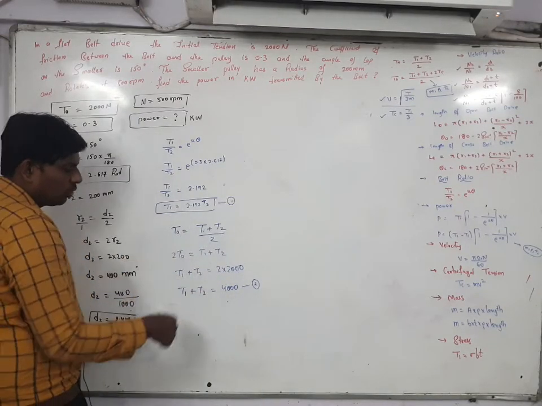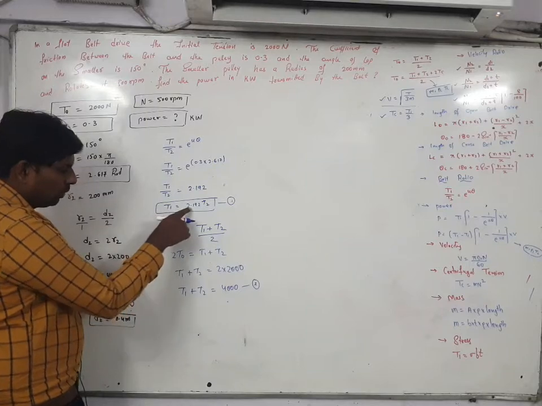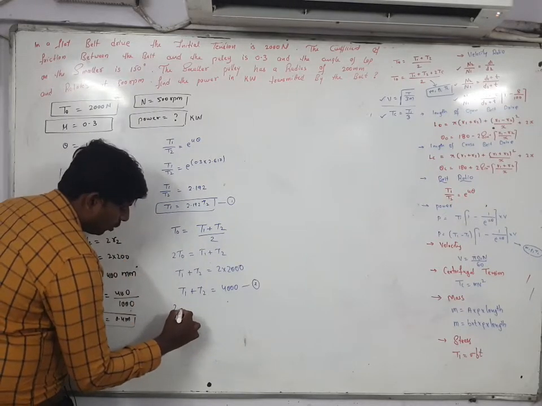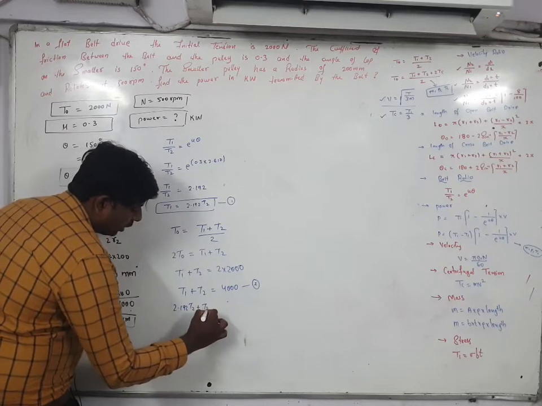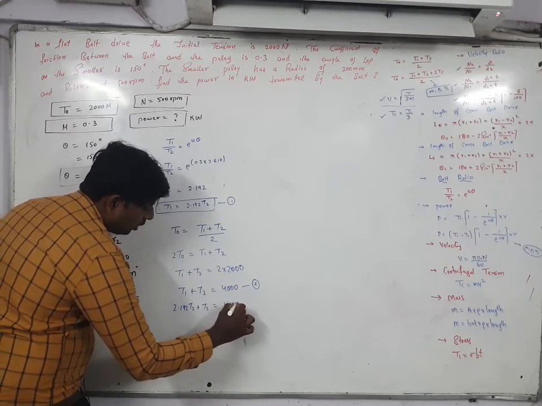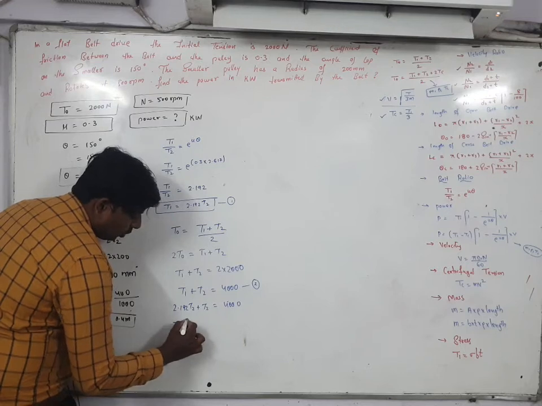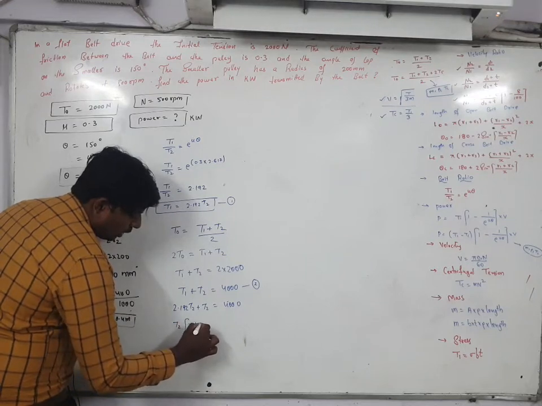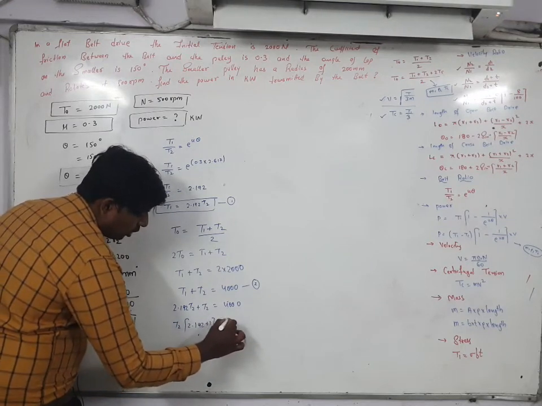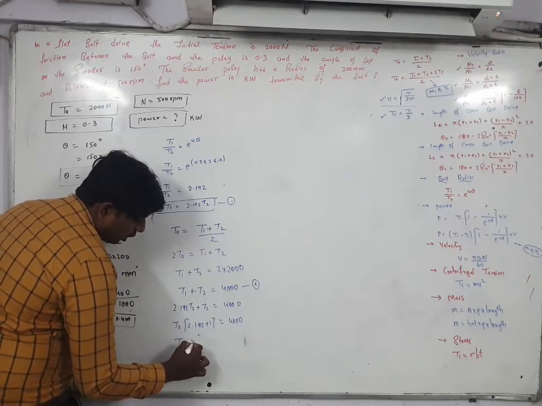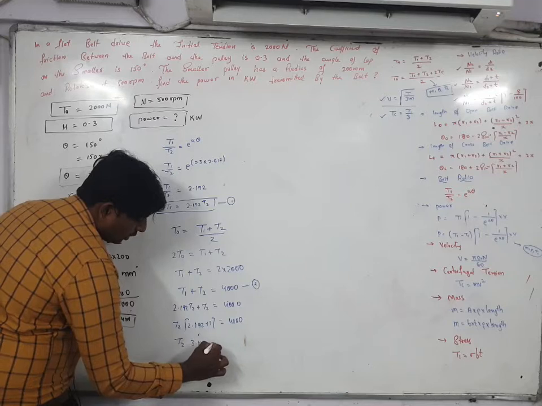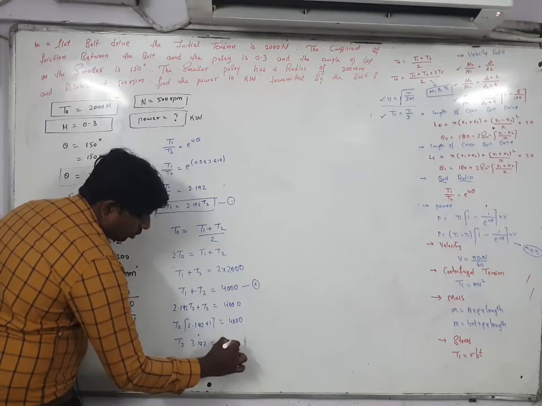Substitute equation 1 in equation 2. In place of T1 you can write 2.192 T2 plus T2 is equal to 4000. So if you take T2 common, 2.192 plus 1 is 3.192 T2, equal to 4000.